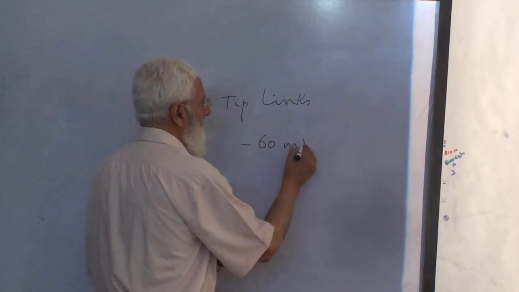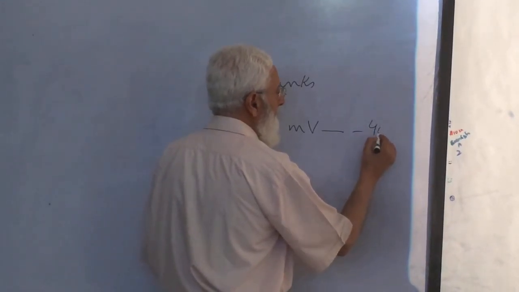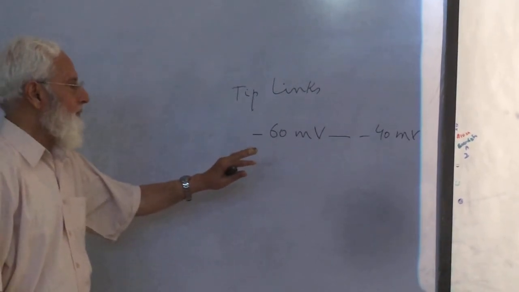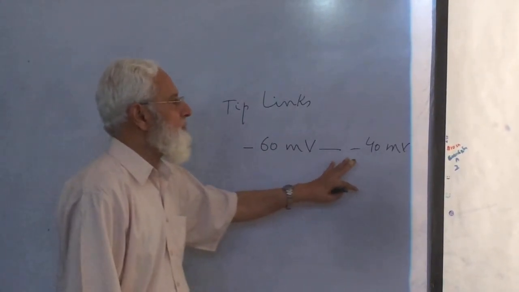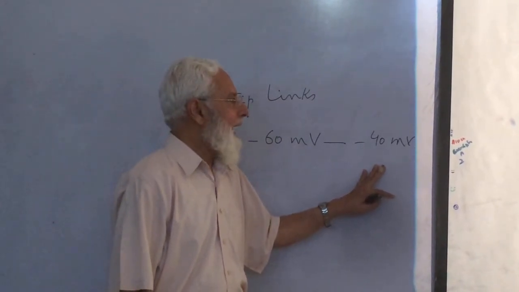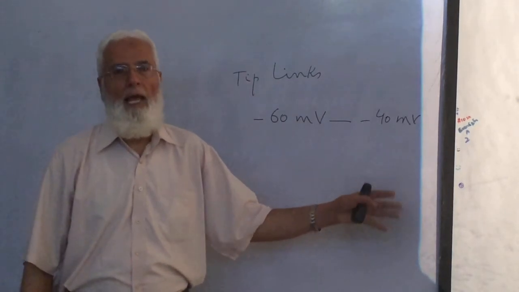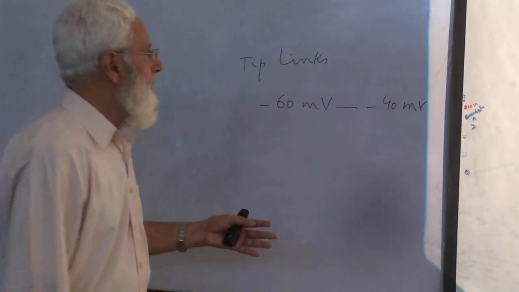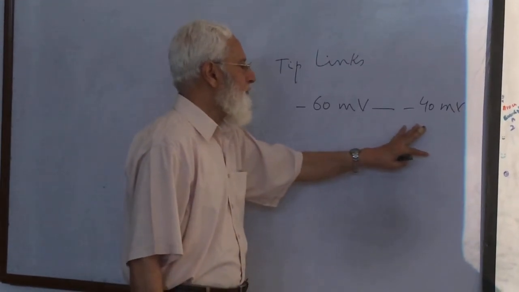Due to calcium ion influx, the membrane potential changes from -60 millivolts, the resting membrane potential, to -40 millivolts.